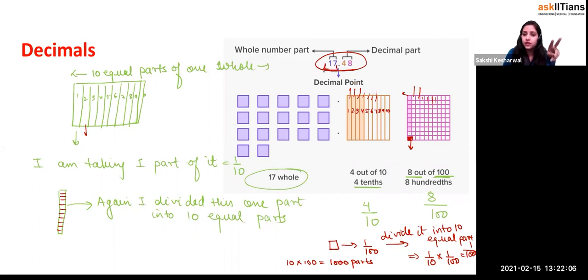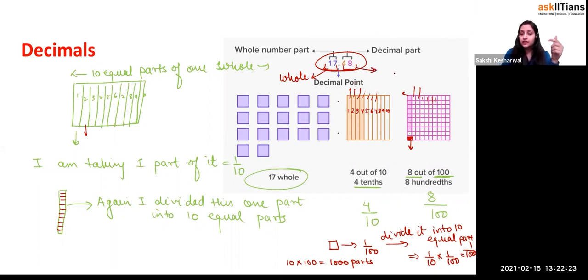17 means what? This 17 is a whole part, right? You can just think like this. And 48, I won't say 48, I'll say 17.48. Please listen to me. It says 17.48, right? So what you did, it's like this.